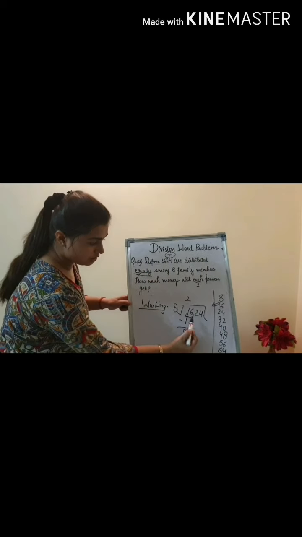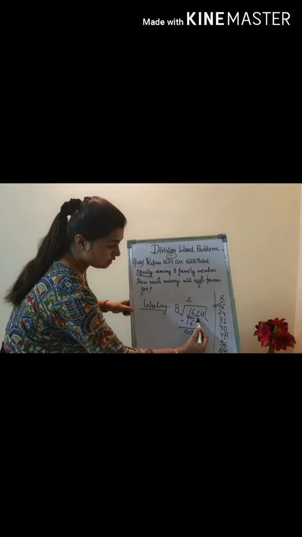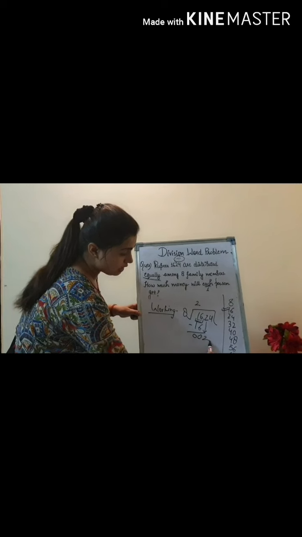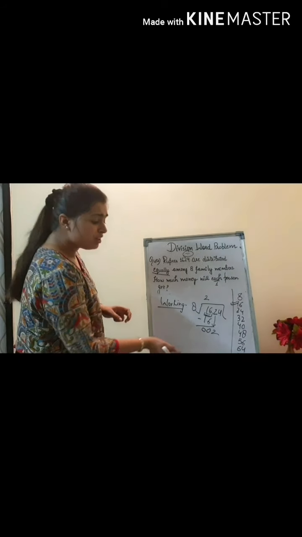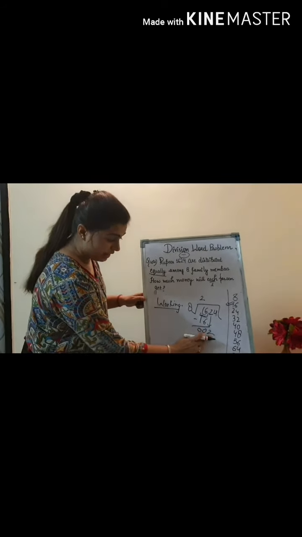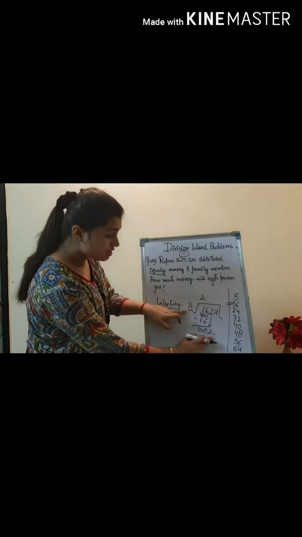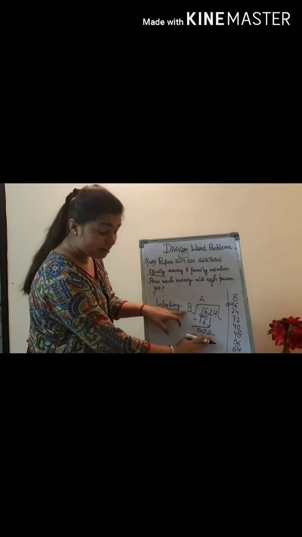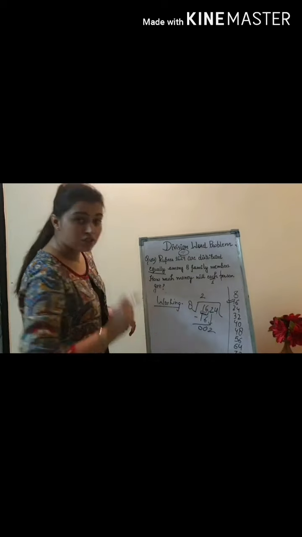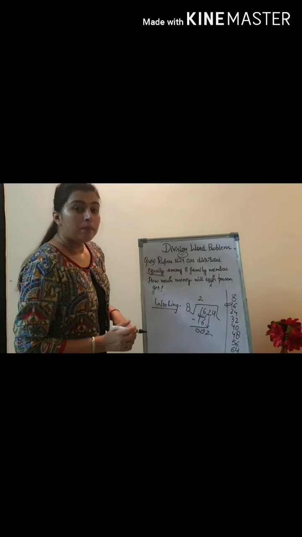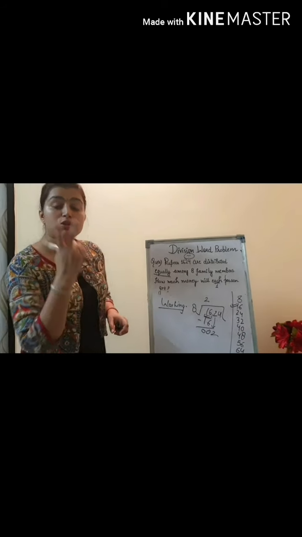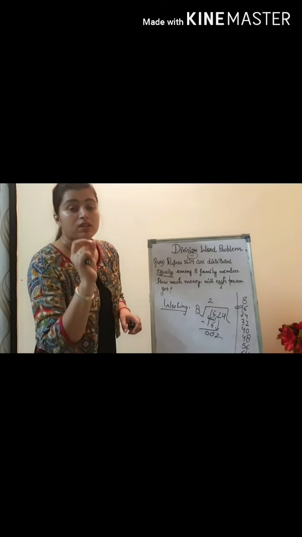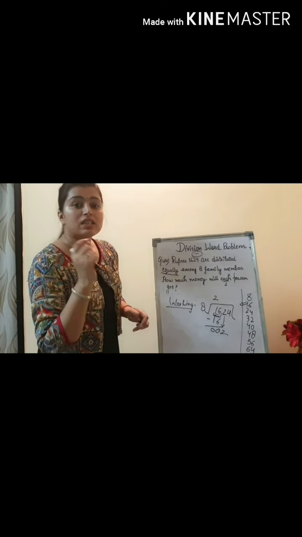Now you have to copy down the next digit. Now these 2 digits are over. What is the next digit? 2. So copy down 2. But here I observe again that this 2 is less than 8. So I have to copy down one more digit, which is 4. But students, if I copy 2 digits at the same time, before that I have to place 0.